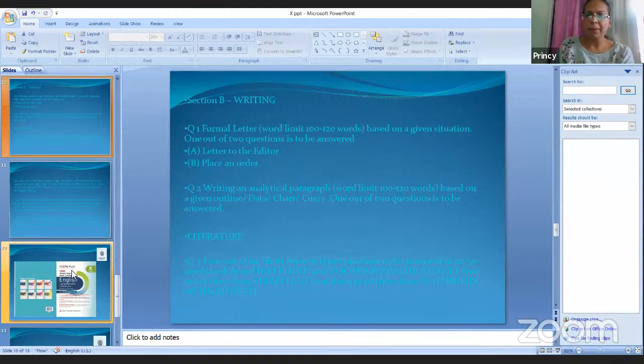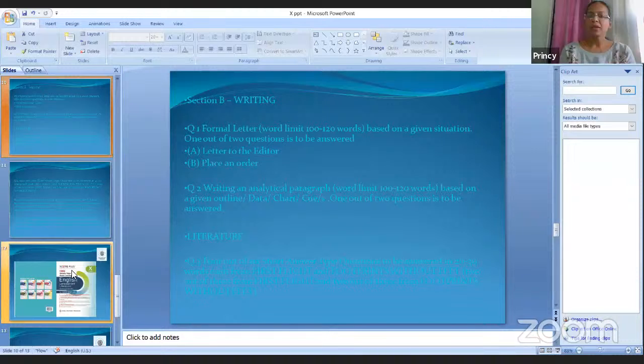I think I am clear with these questions. Now comes the literature part. It comes from the same 70% of the syllabus. Five chapters have been deleted from First Flight, and three chapters have been deleted from Footprints Without Feet. So it will be based on the chapters which are given, that is, which are to be tested.